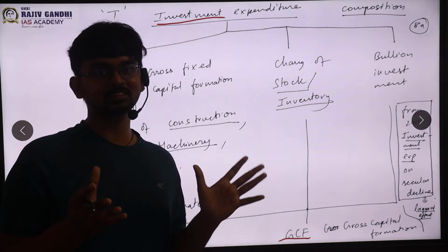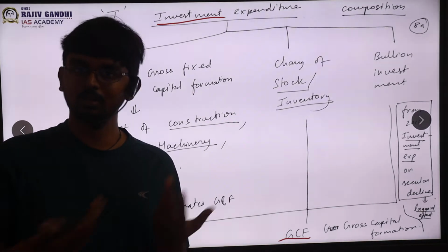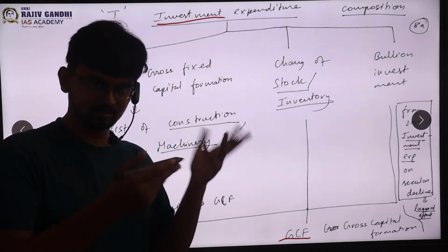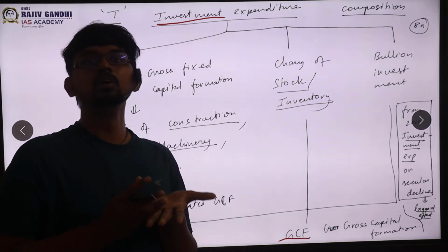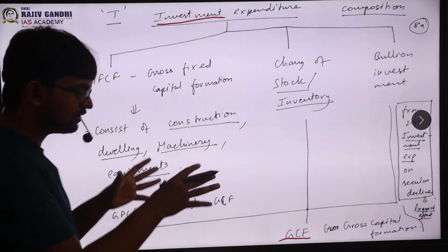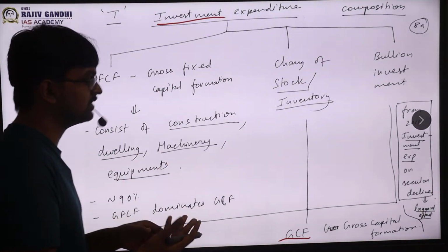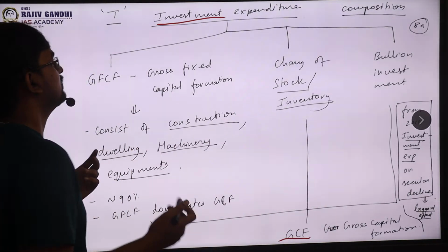Gross means without any deduction. Capital formation means how much additional capital is forming. I already said that is called investment. So essentially another term for investment is gross capital formation. Whenever you see this technical term, don't get afraid, rather break it down and understand. So on the whole, investment is called gross capital formation. And what are the subparts or the composition of investment? That is what we are going to see.